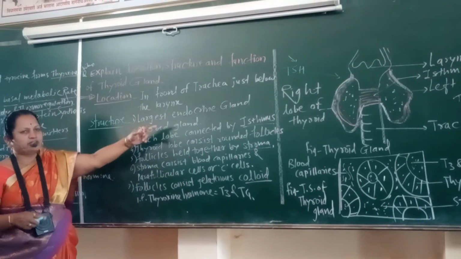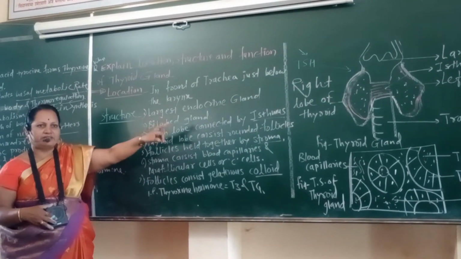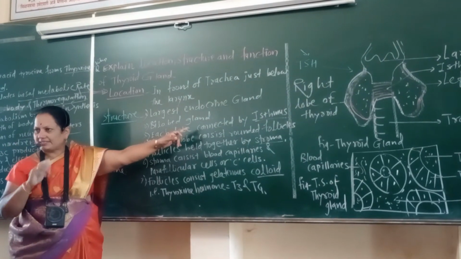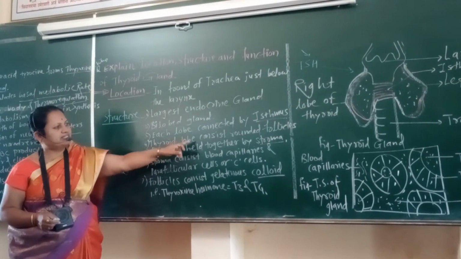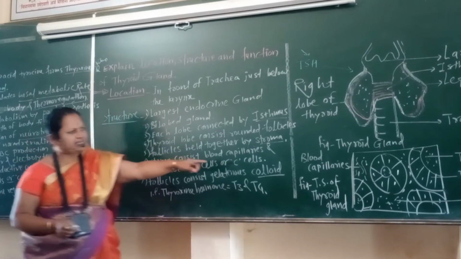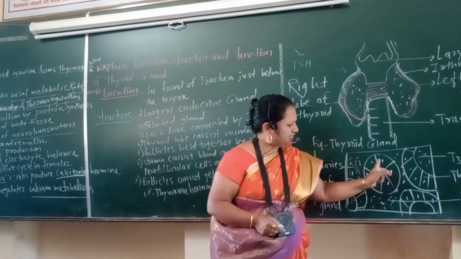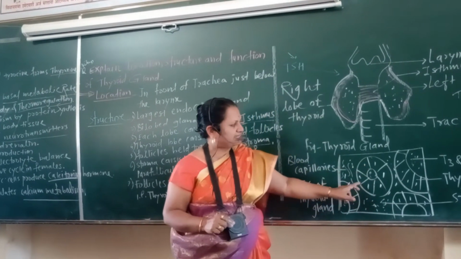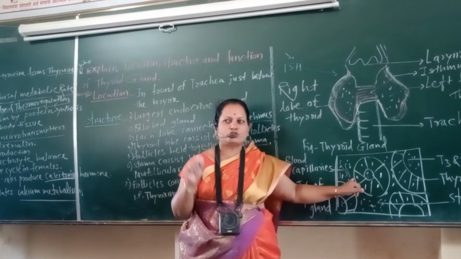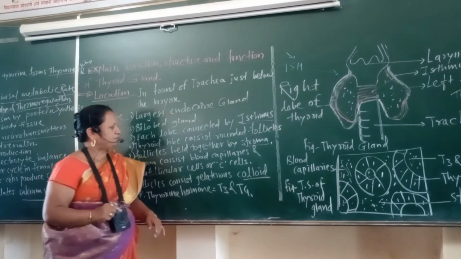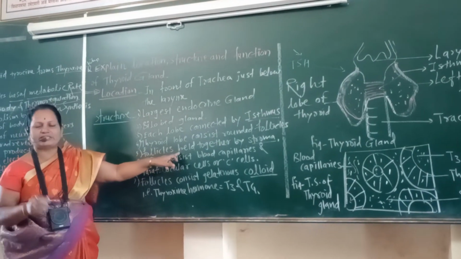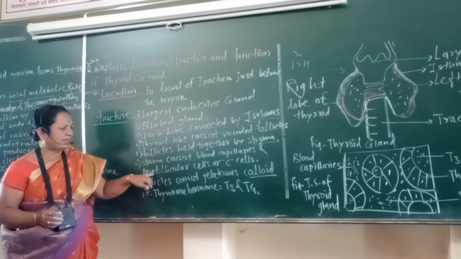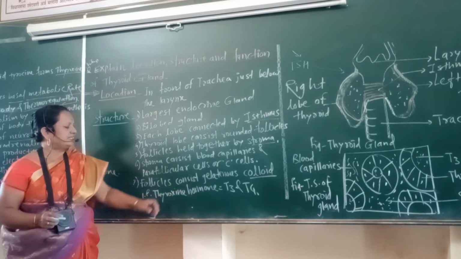Structure: the largest endocrine gland in the body, bilobular, consisting of two lobes, each connected by a band called the isthmus. The thyroid lobe consists of rounded follicles, that means many cells arranged in a rounded structure called a follicle. In between the follicles is the stroma, that is connective tissue, blood vessels and nerves. Follicles are held together by stroma, which consists of blood capillaries, nerves and connective tissue, while parafollicular cells or C cells are present in the stroma.